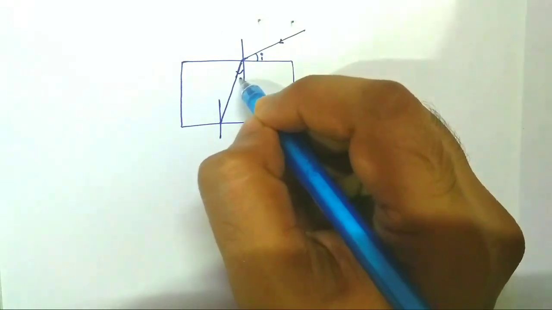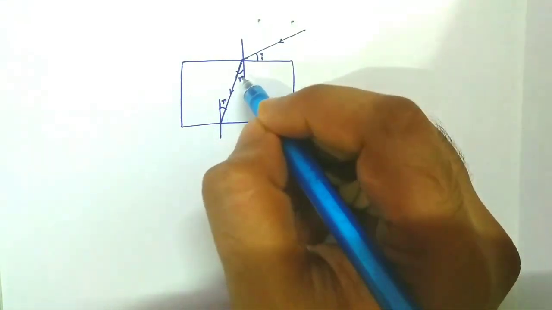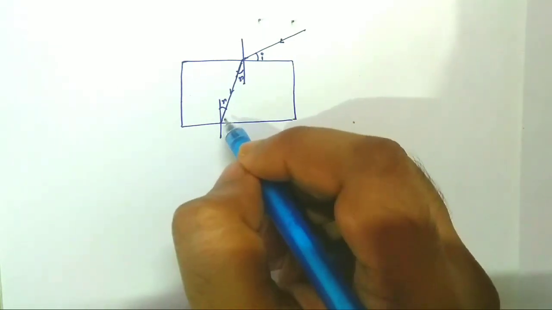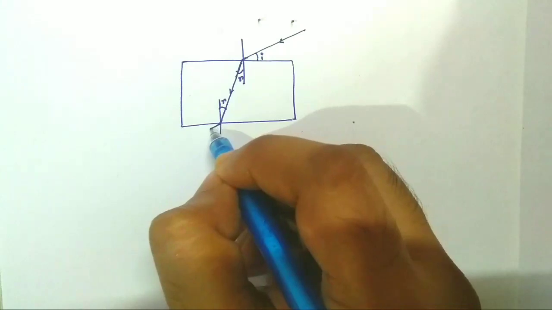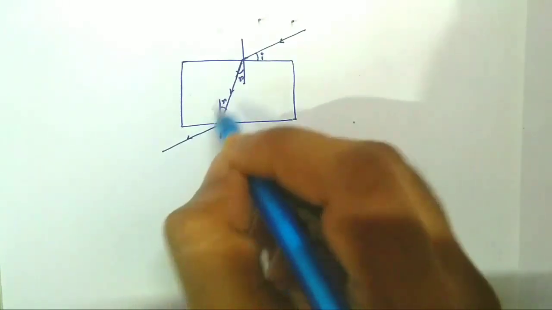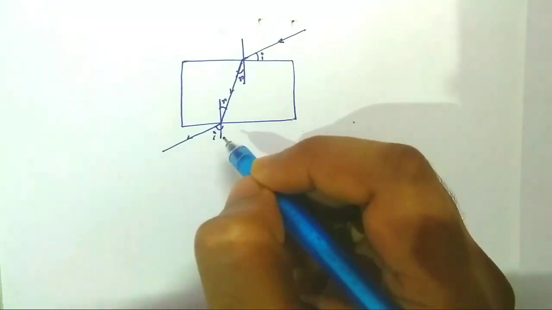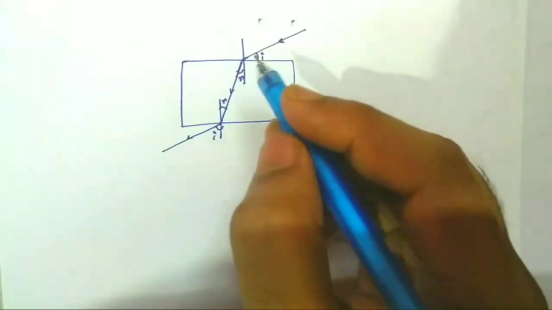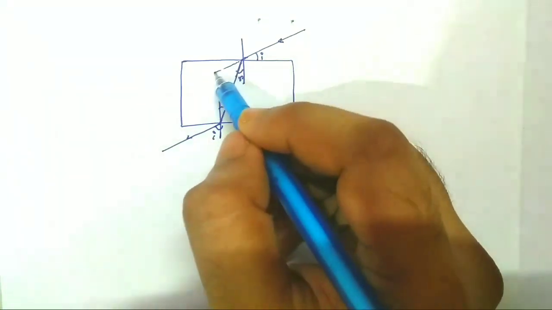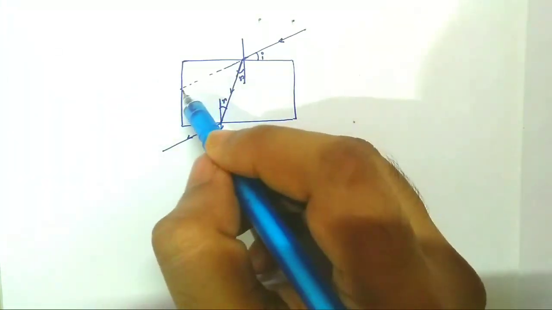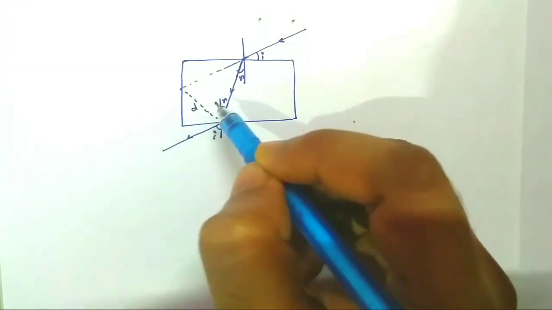The angle of refraction is R. So these two angles will be equal, and after refraction from the second plane, the emergent ray will be parallel to the incident ray. This angle is also I. In the absence of the slab, the ray would follow this path. So the lateral displacement is given by D.